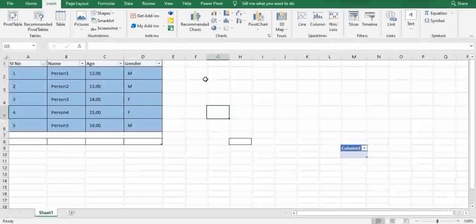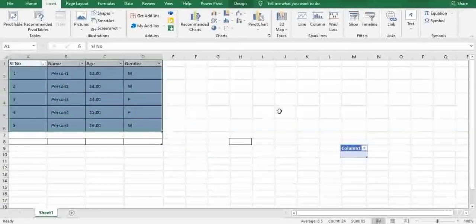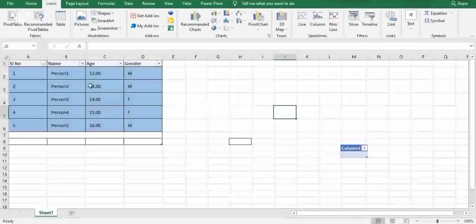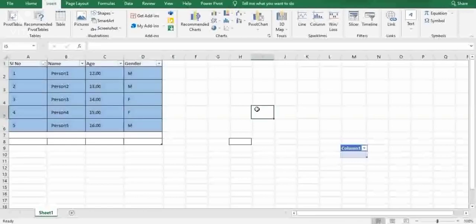First and foremost, we see this pivot table. Now I want to create a pivot table for these particular columns that we are seeing here. How do you create a pivot table? See friends, I'll just select all these things. And why do you want to create a pivot table? A pivot table gives you summarized data, and this particular table is showing us raw data. So there is a lot of difference between displaying summarized, I mean analyzed data, and raw data.